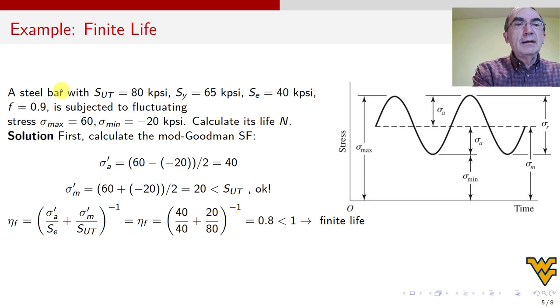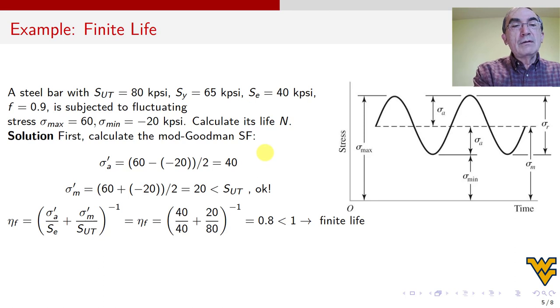We have a steel bar that has Sut 80, Sy 65, and Se for the component already calculated, 40, and they even give us the f. So all the hard work is done. It's subjected to fluctuating stress, fluctuating because it has a maximum and a minimum. This is interesting because the maximum is positive and the minimum is negative. So calculate the life.